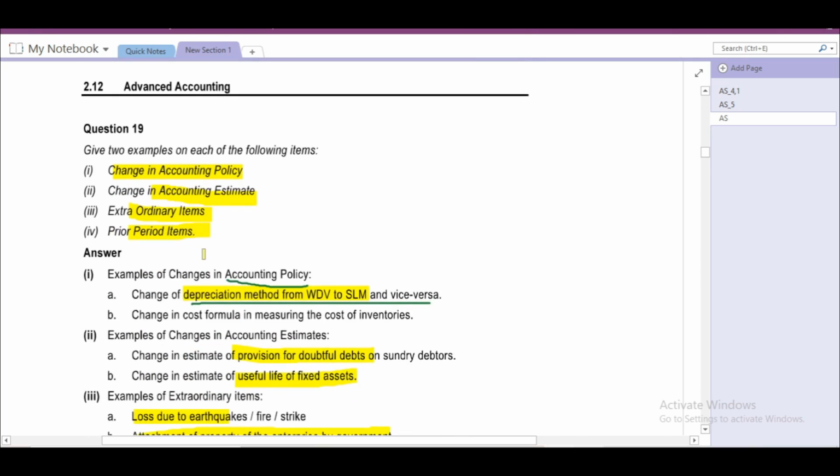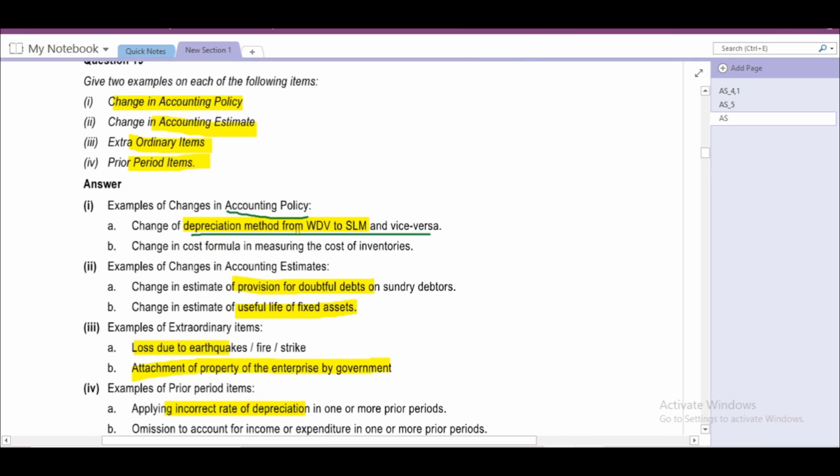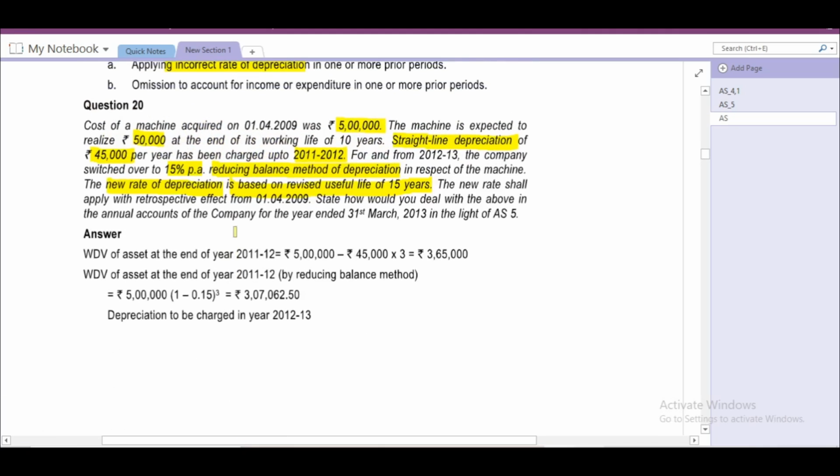Change in accounting policy: change of depreciation method from WDV to SLM and vice versa. First, we have to find out the WDV as on 2011-12 as per straight line depreciation and also the reducing balance method, because they have mentioned in the question that the new rate shall apply with retrospective effect from 1st April 2009.